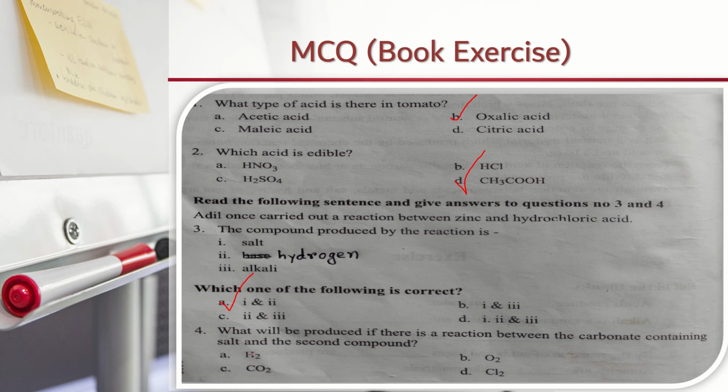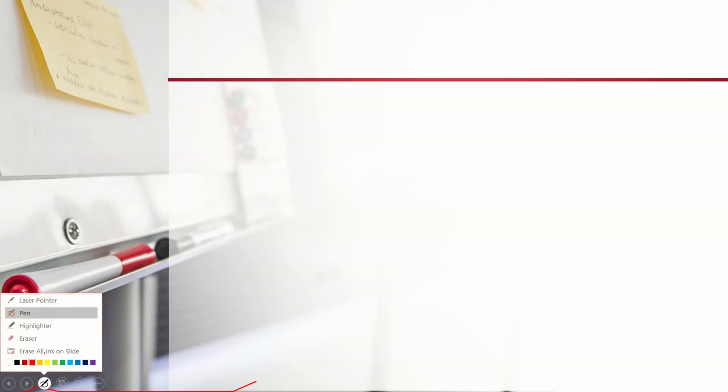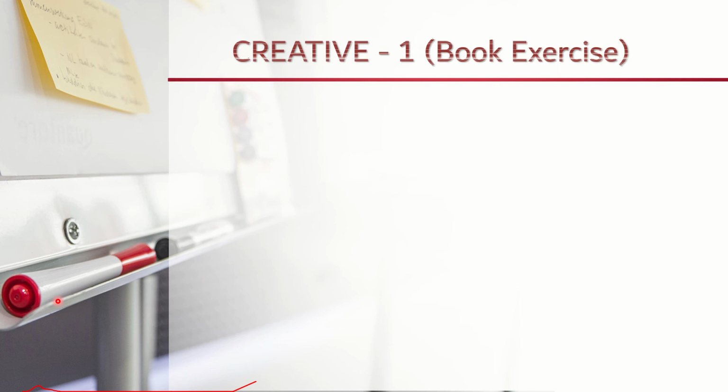Here in the options there is hydrogen, oxygen, carbon dioxide and chlorine. So what will be the correct answer? Carbon dioxide gas. These are the MCQs. Now we will solve the book creative questions, creative 1.